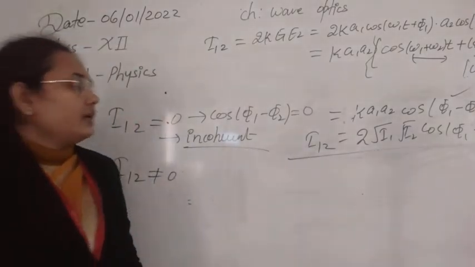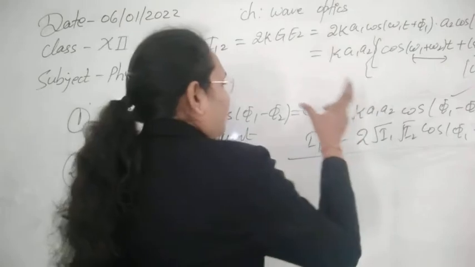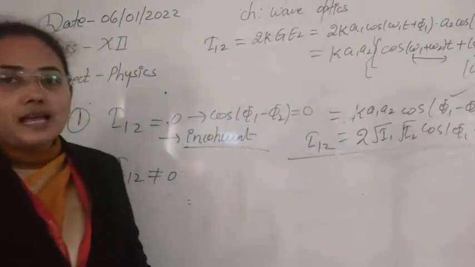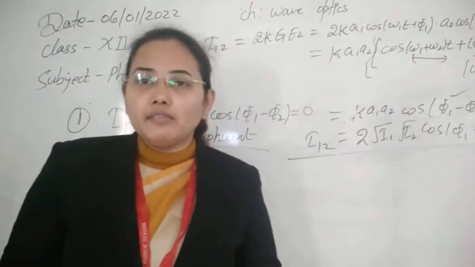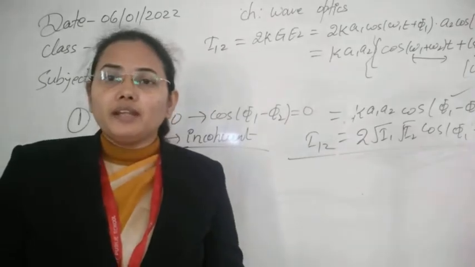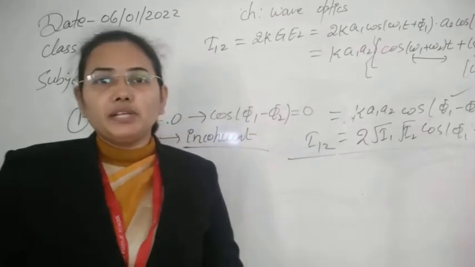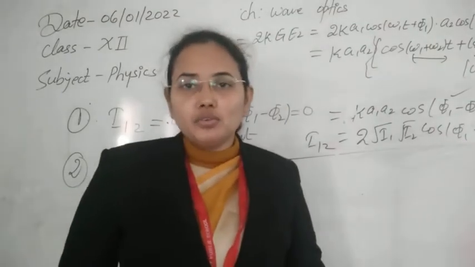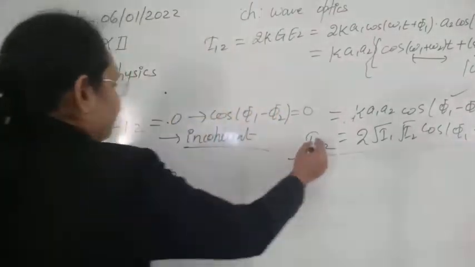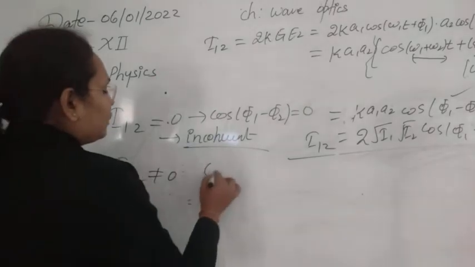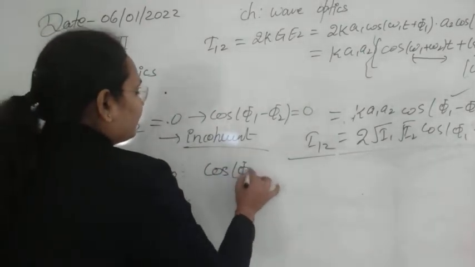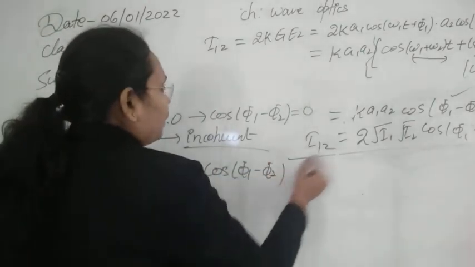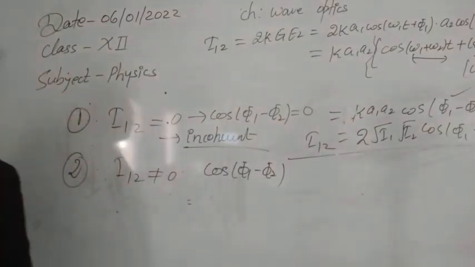The intensity, I1 plus I2 plus I12, will have different values if the phase difference between the waves changes, that is, when phi 1 minus phi 2 starts to change. So this I12 factor depends completely on this cos phi 1 minus phi 2 factor, because all other factors are constant.